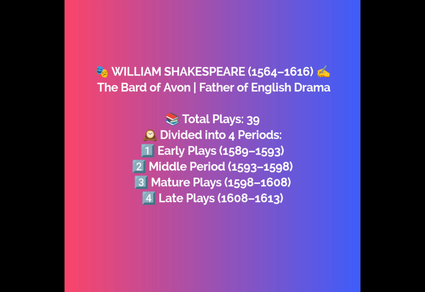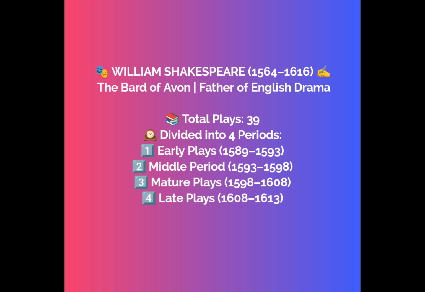The first period is early plays, from 1589 to 1593. In this period, 8 plays were written, and these are King Henry VI Part 1, King Henry VI Part 2, King Henry VI Part 3, Titus Andronicus, The Comedy of Errors, The Two Gentlemen of Verona, The Taming of the Shrew, and King Richard III.